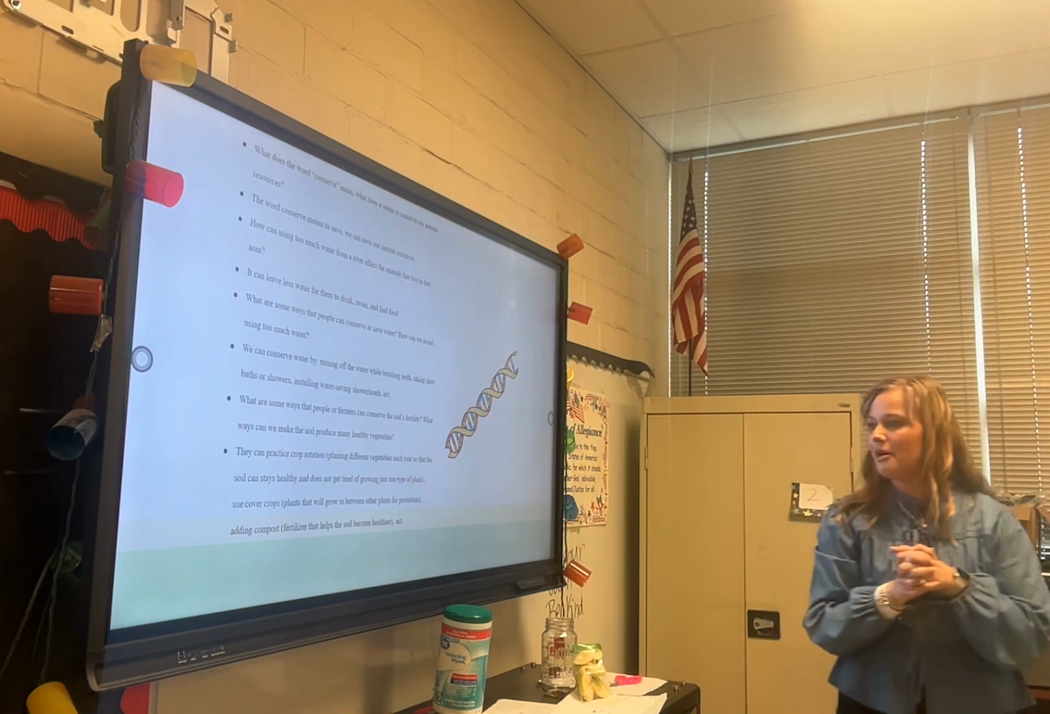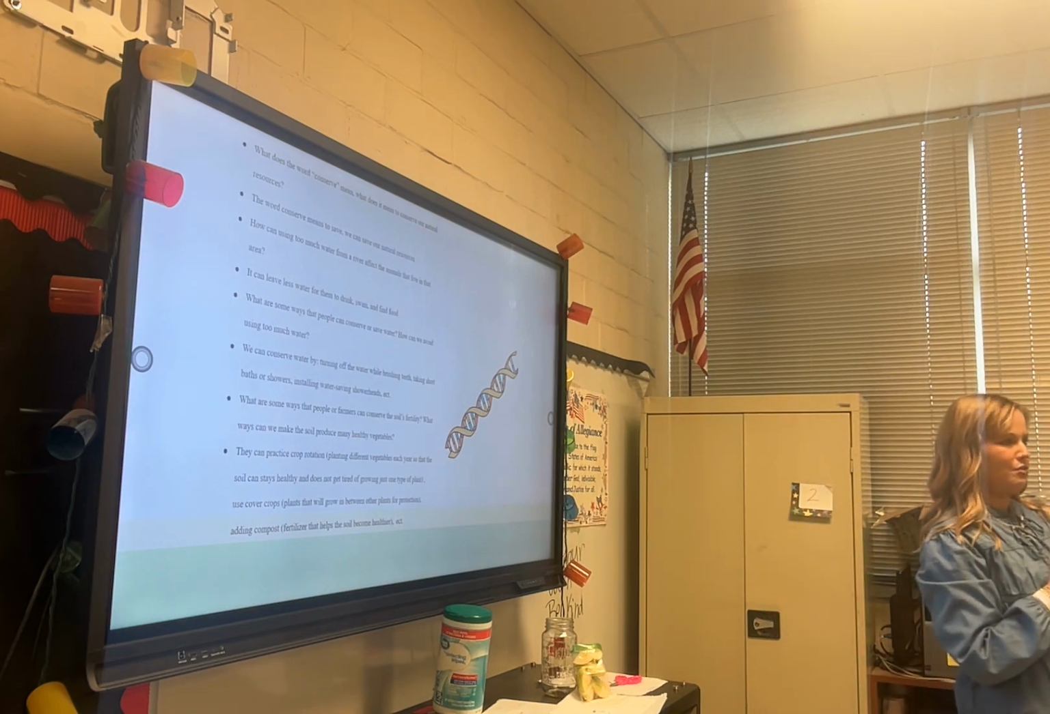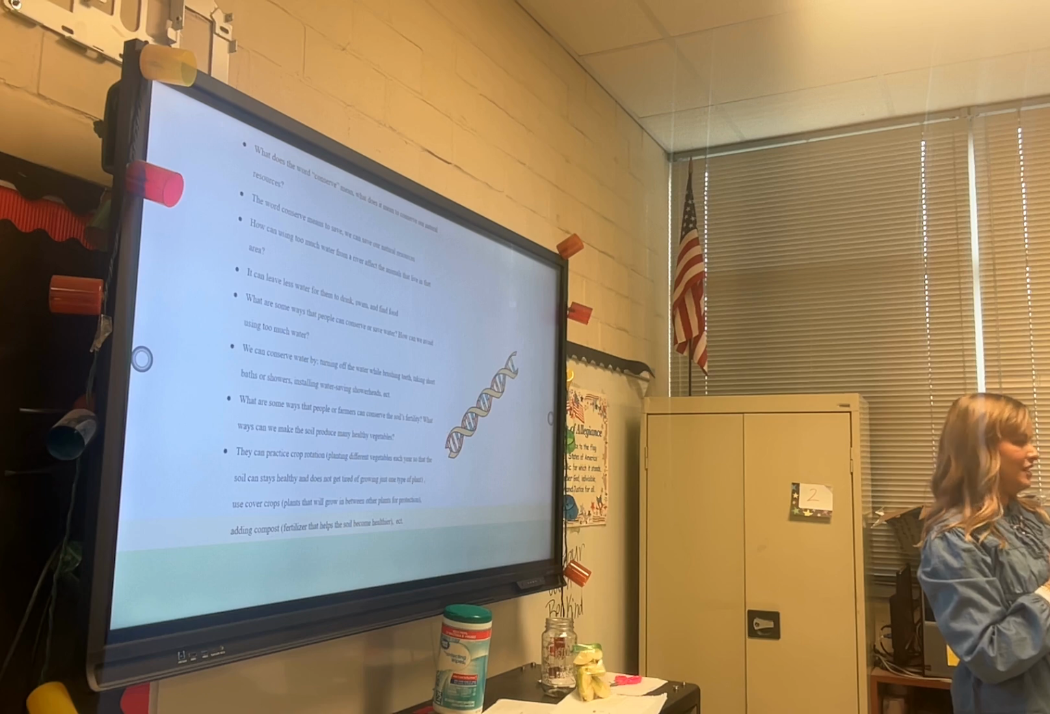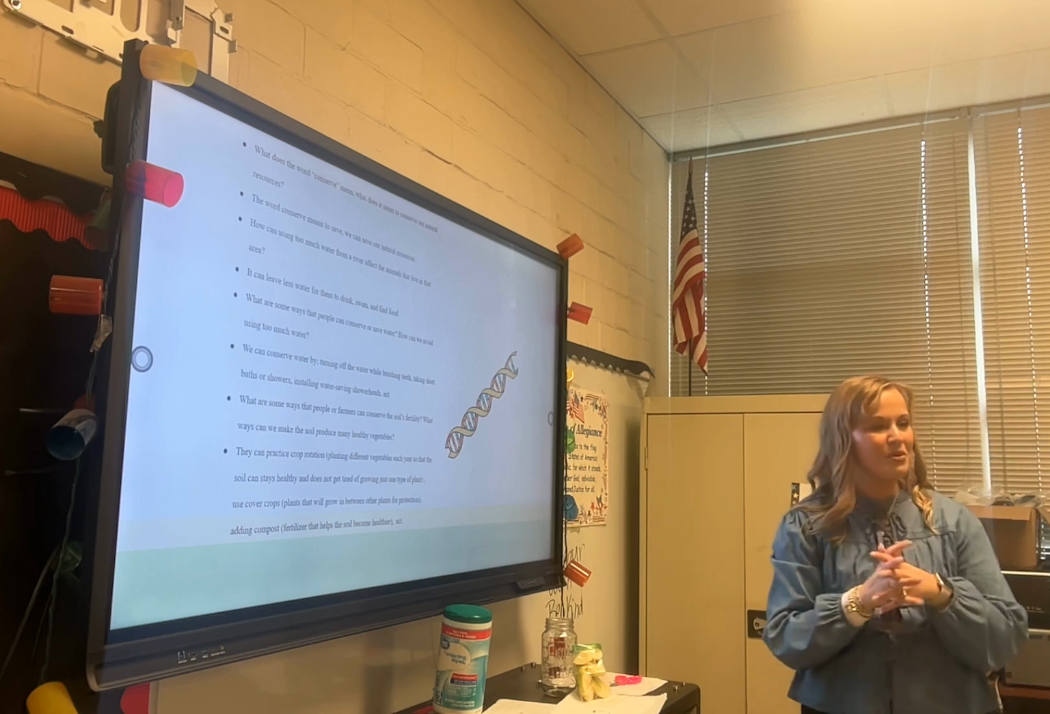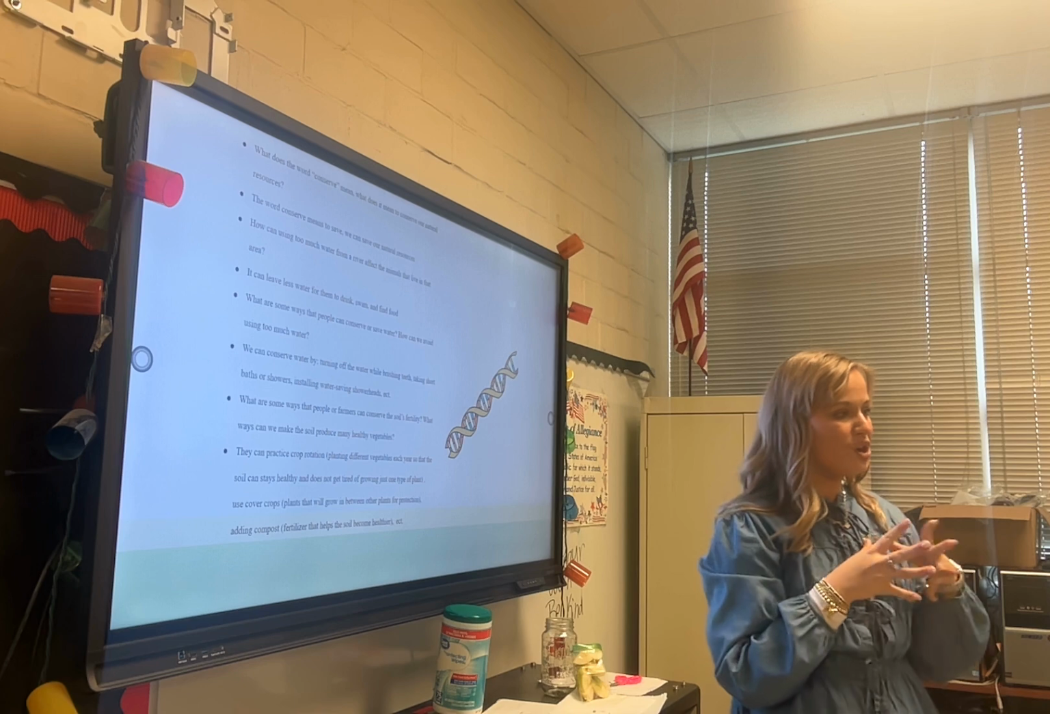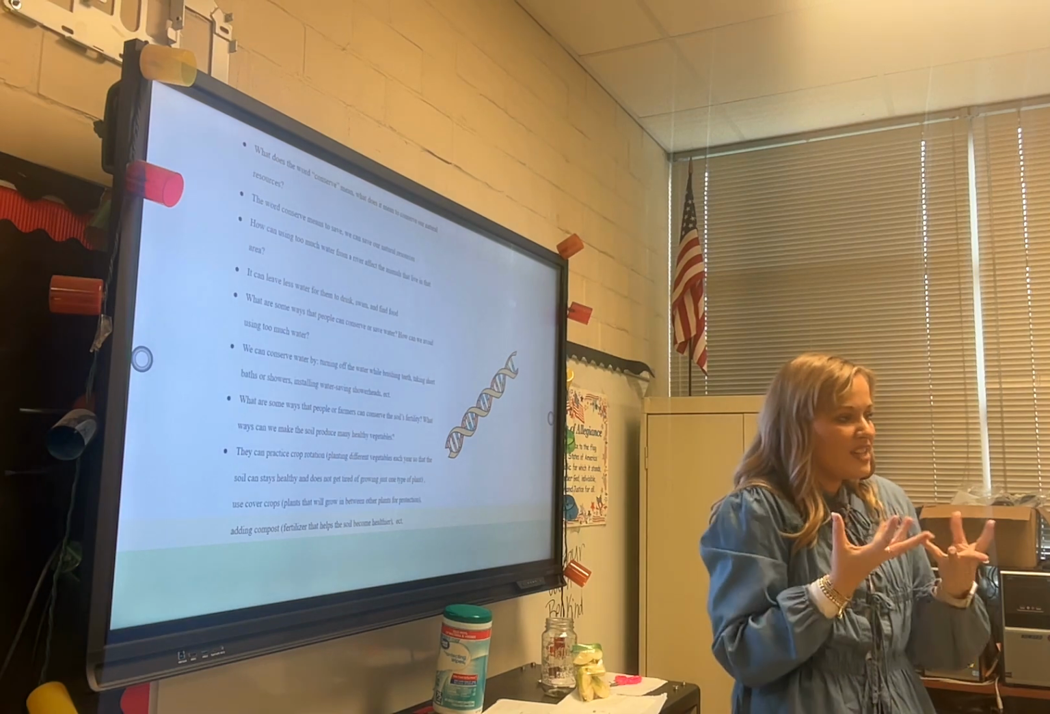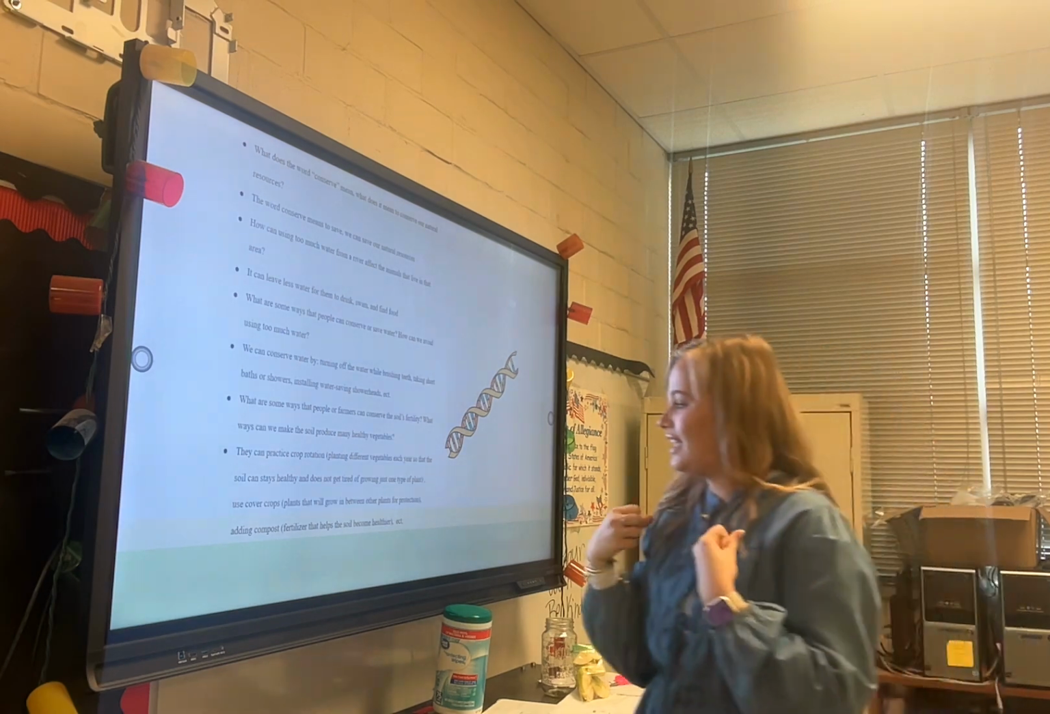And we can add compost or fertilizer. What is fertilizer? Chicken poop. Yes, chicken poop. But we can put that in our flower beds or our gardens, and the plants can take up all those nutrients and they can be healthy.